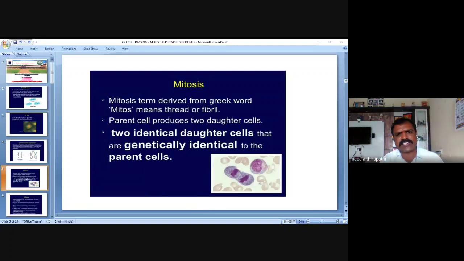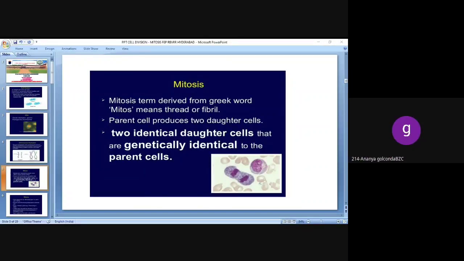I hope you clearly understood this slide. Mitosis is derived from Greek, which means thread or fibril. The parent cell produces two daughter cells that are morphologically and genetically identical to the parent cell. Is it clear? Yes, sir.